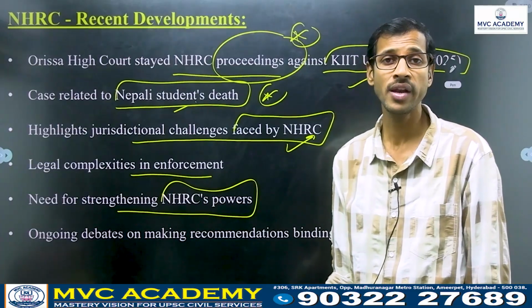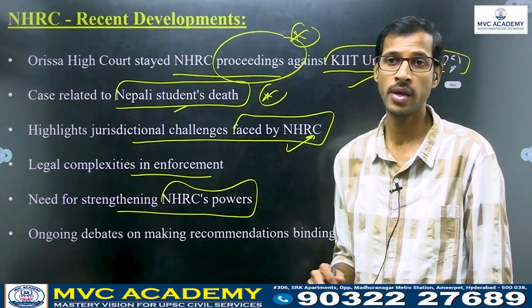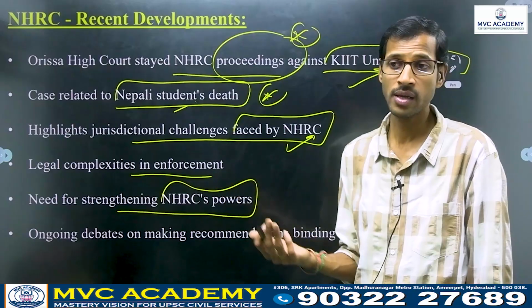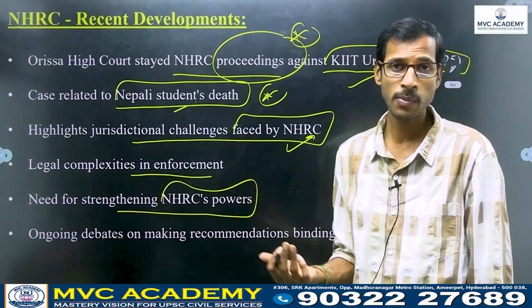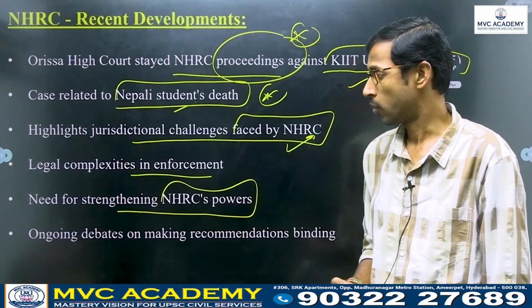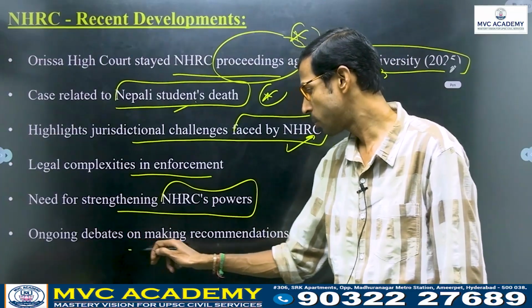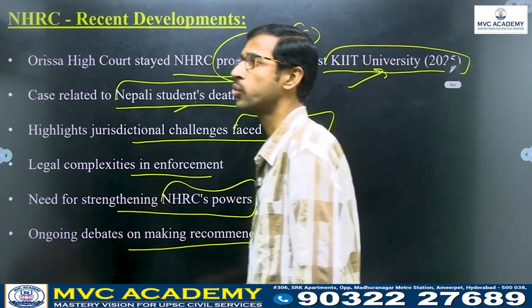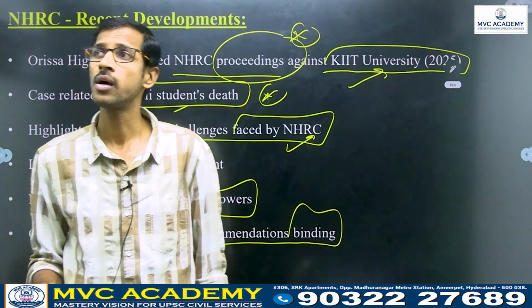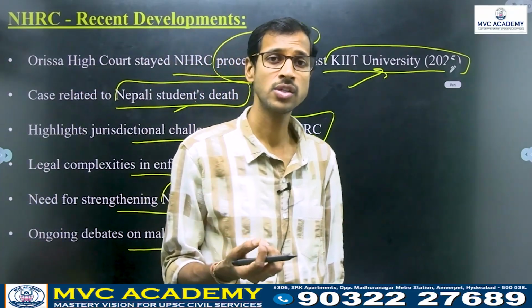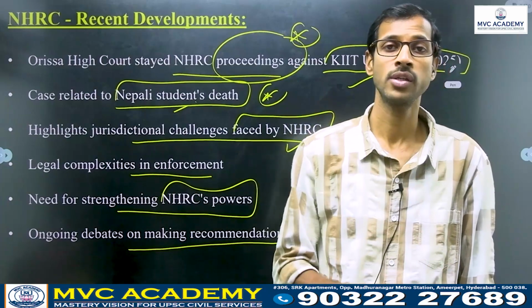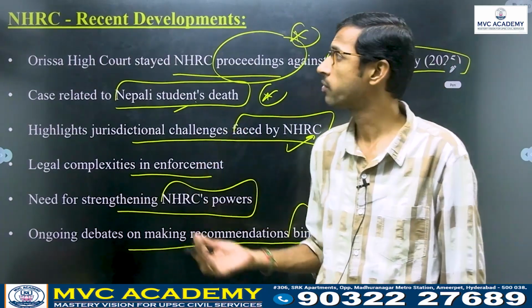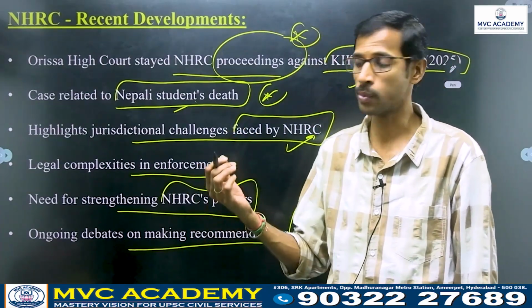We have to strengthen the NHRC's powers and functions, as it is an independent body established by statute. There are ongoing debates on making recommendations binding. The recommendations of the NHRC should be binding on the government, then only can we solve each and every case related to violation of human rights.